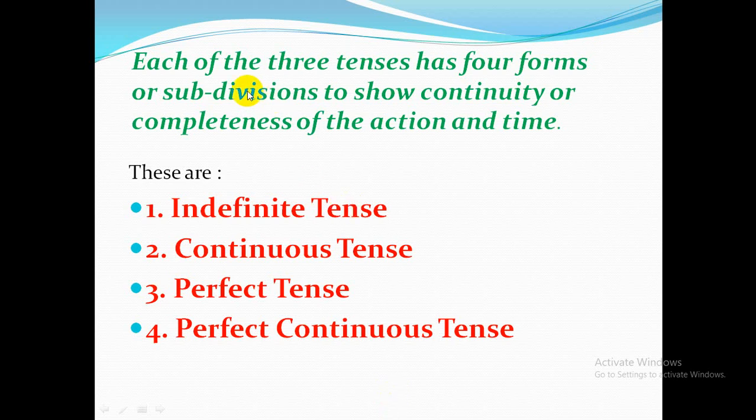Now see, each of the three tenses has four forms or subdivisions to show continuity or completeness of the action at time. So all these three tenses have four subdivisions or subforms. These are indefinite tense, continuous tense, perfect tense, perfect continuous tense. So all these three tenses have all these four forms.